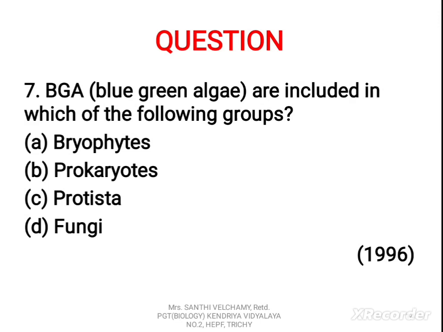Seventh question: blue-green algae are included in which of the following groups? A. Bryophytes, B. Prokaryotes, C. Protista, D. Fungi. The correct answer is B. Prokaryotes.